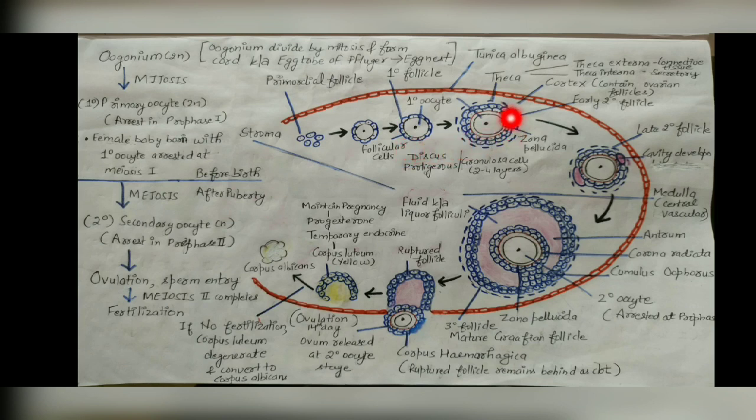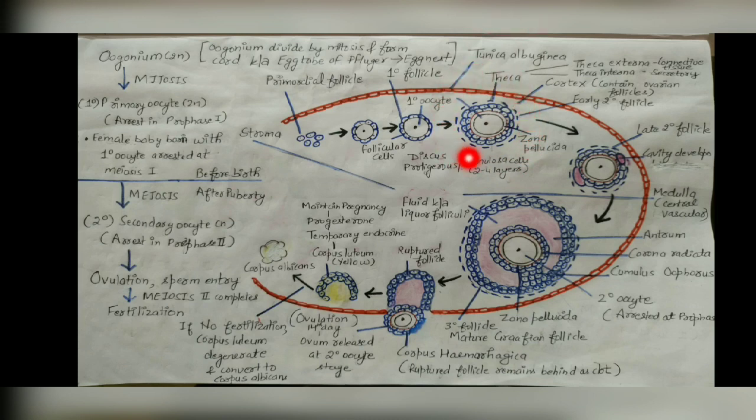Next, what is present? A number of layers of these follicular cells, and now we will give a name to this multicellular or multi-layer structure. We call it granulosa cells or discus proligerus.